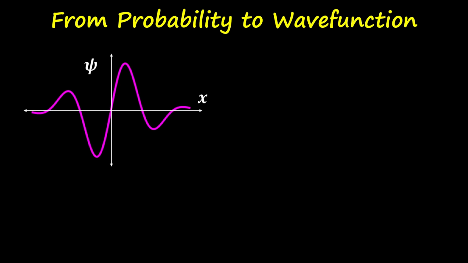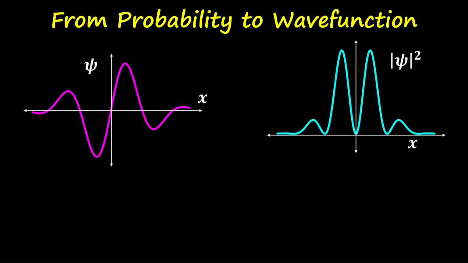So this is the plot, and for this plot, we can get the square of the modulus of the wave function. Now this modulus square of the wave function represents the probability distribution of finding the particle. If I multiply it by dx, it gives the probability of finding the particle in this interval dx.